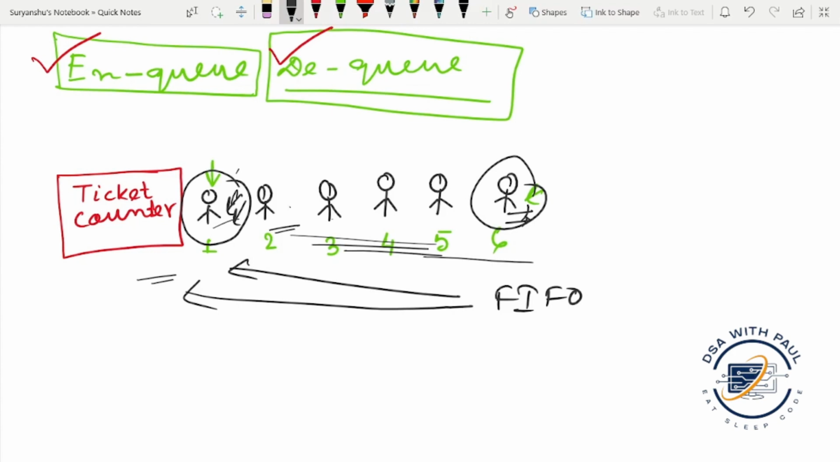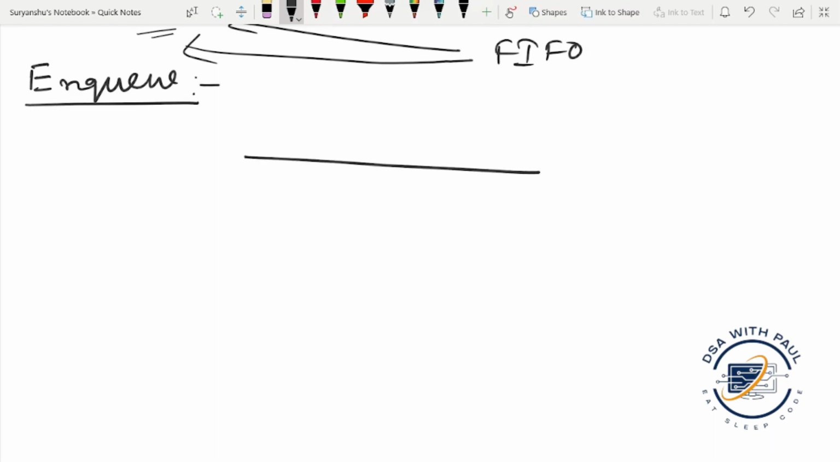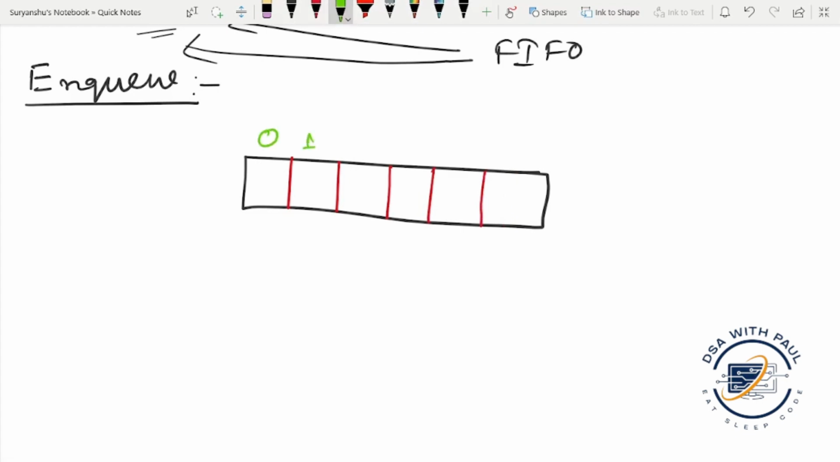So there are two operations in queue. First is enqueue. How is the data inserted in the queue? First, think about it graphically, then we move to the algorithm. As this is an array, this is the indexing. So its size is 6.